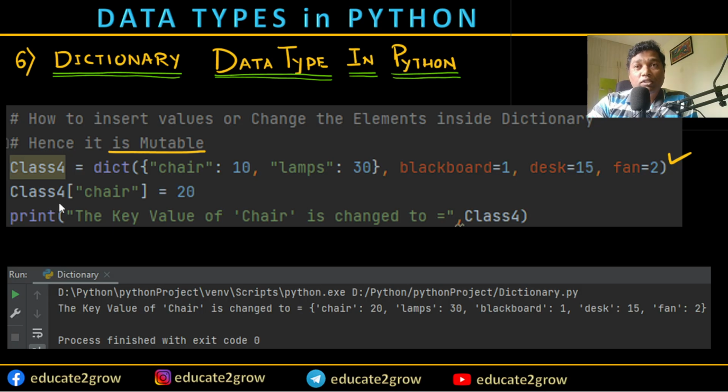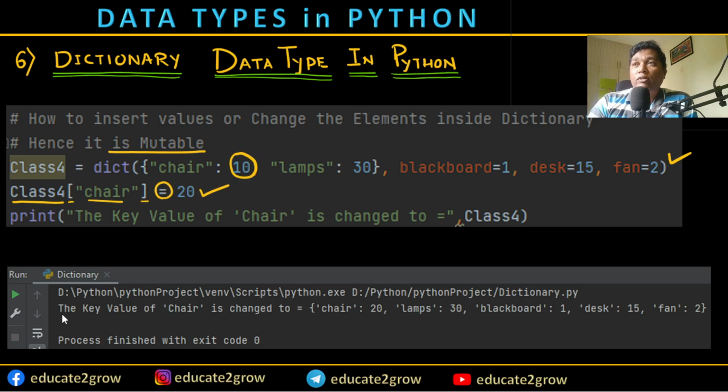I am using the chair with the array syntax: class, square bracket, string, square bracket close, assigning this value 20. Right now you see the value 10. I'm assigning 20, replacing 10 by 20.